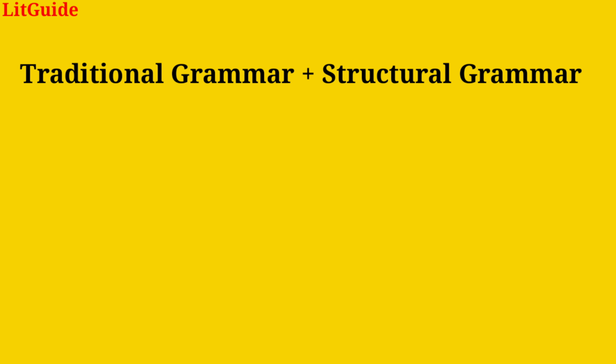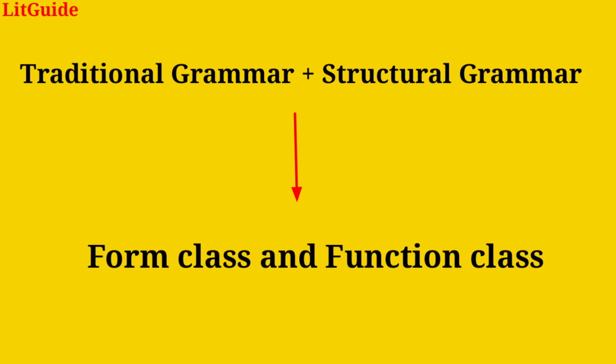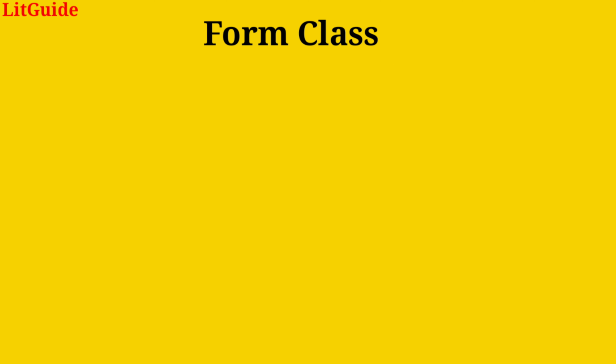By combining ideas from traditional grammar and structural grammar, two word classes were formed. That is the ones we are going to discuss further, form class and function class. Let us see the features of words belonging to form class.